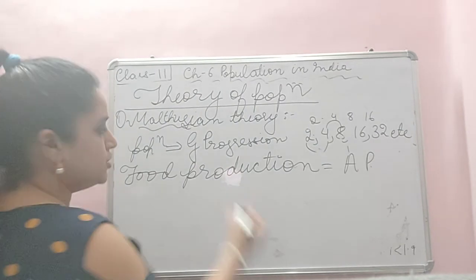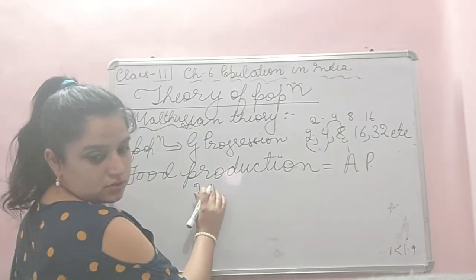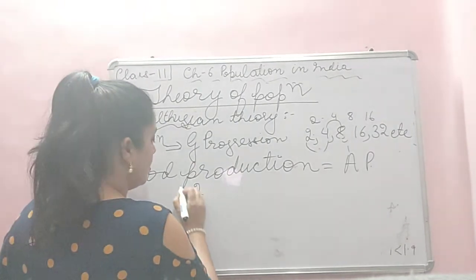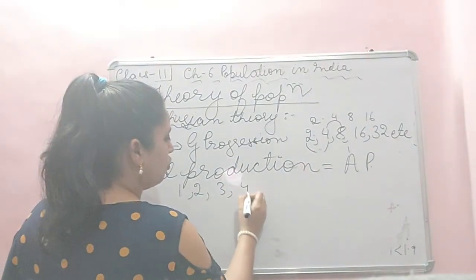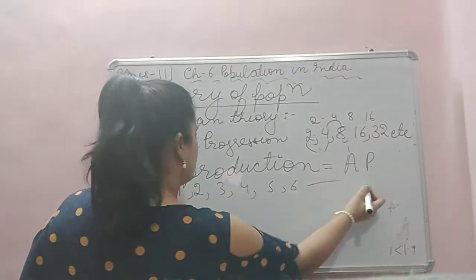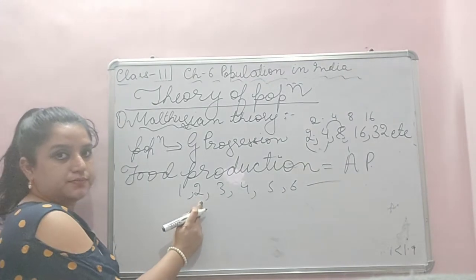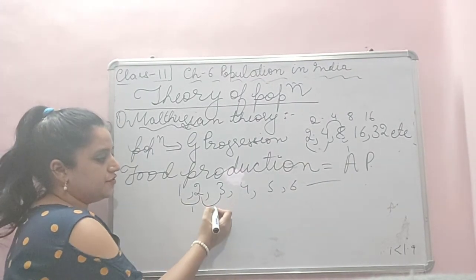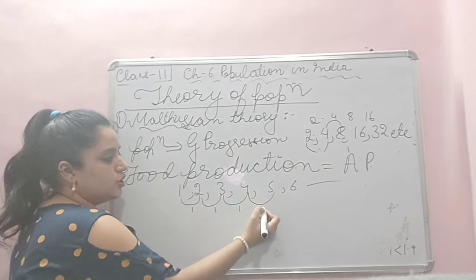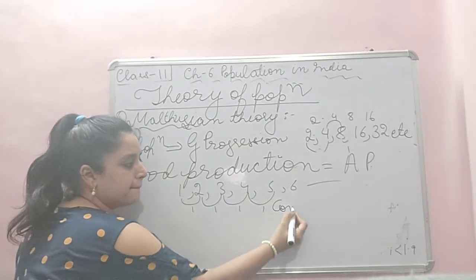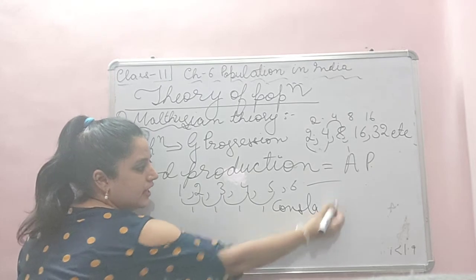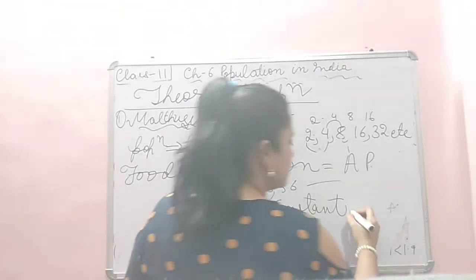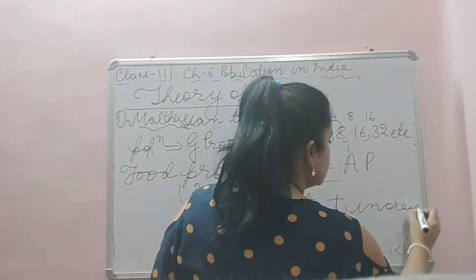Arithmetic progression is 1, 2, 3, 4, 5, 6 and so on. What is the difference? 1. What is the difference? 1. What is the difference? 1. So a constant increase. There is a constant increase.